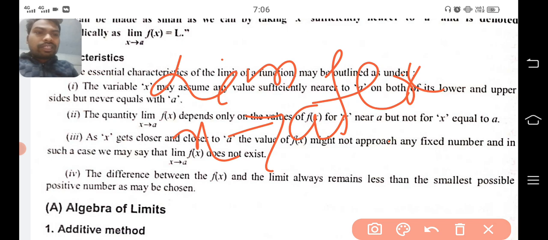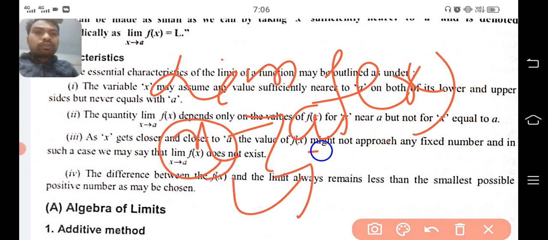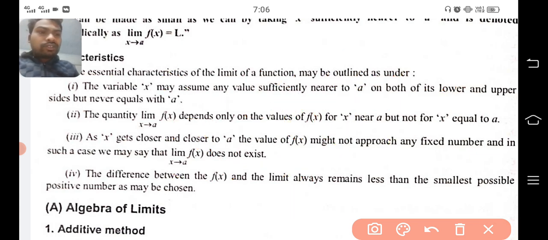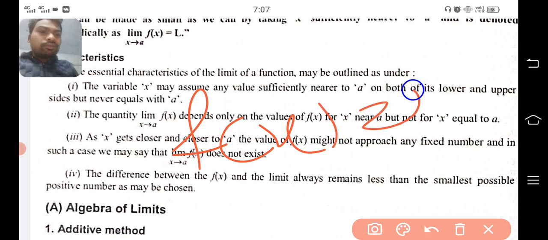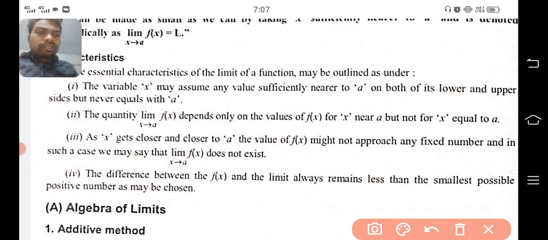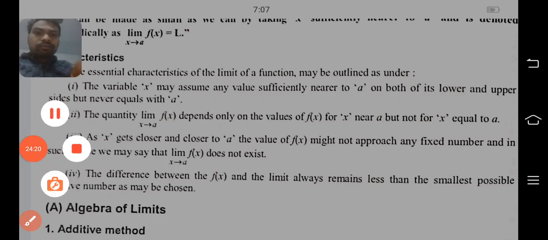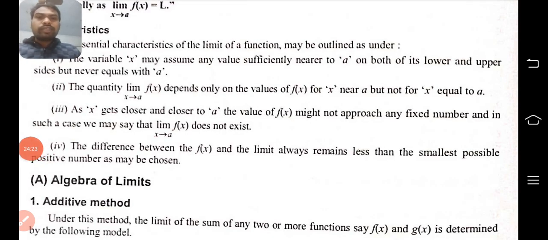For the different values of x approaching toward the constant a, that is not actually x equal to a. Whenever you are taking x equal to a, the question is whether the functional value will become the limit value or not. Understood what I am saying?